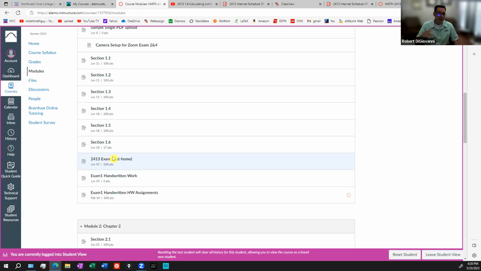Now, exams 1 and 3 that you do at home are password protected. And that's because once you open them, you only have 4 hours. Once you open the test, you have 4 hours to complete it. You can't close it and come back later and do it because the clock is going to start running. So I put a password on it so that you don't accidentally open it.